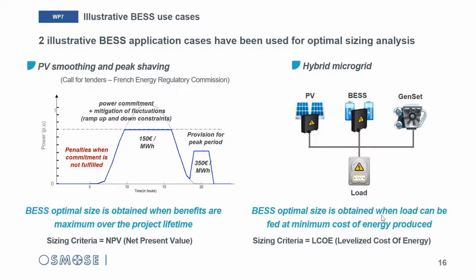A storage system is added to maximize the use of the PV energy and minimize the use of the fuel generator, which is the high cost energy due to the fuel consumption. In this second example, we chose the levelized cost of energy as the sizing indicator, considering that the BSS optimal size is obtained when the load can be fed at the minimum cost of energy produced.